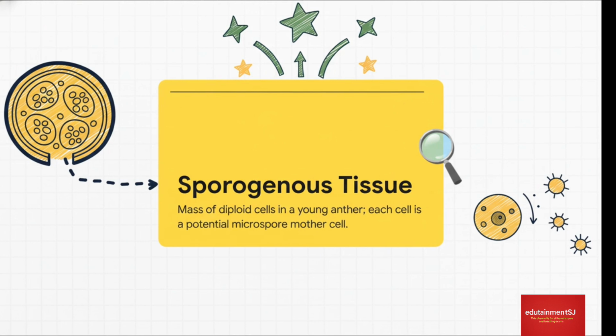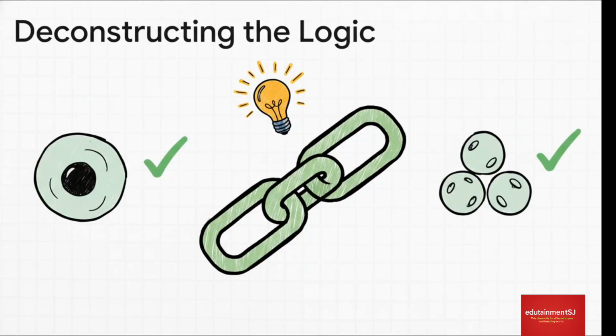First things first, let's make sure we're all on the same page with the main character here, sporogenous tissue. You can think of it as a powerhouse of potential. It's a dense little cluster of diploid cells, and remember, diploid just means they've got 2 full sets of chromosomes, tucked inside a young anther. And here's the magic part. Every single one of these cells can grow up to be a pollen grain. That's its destiny.